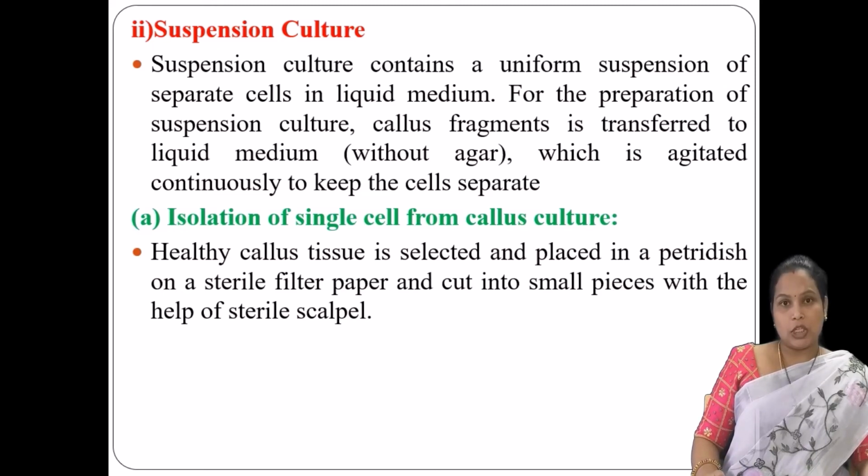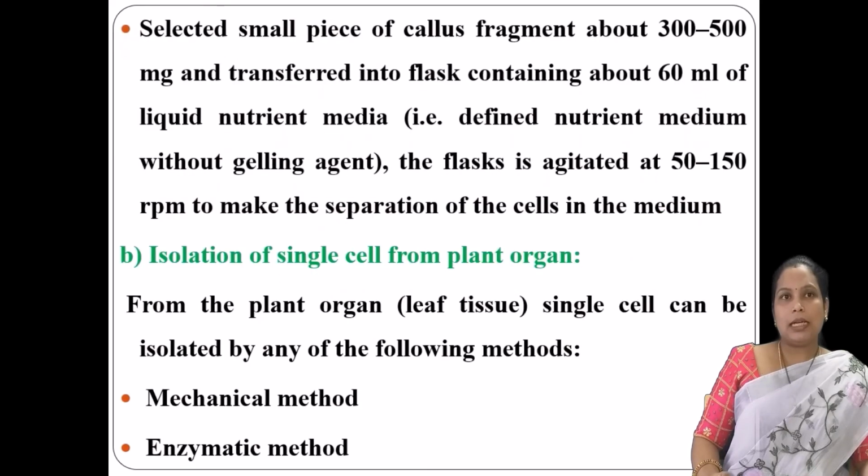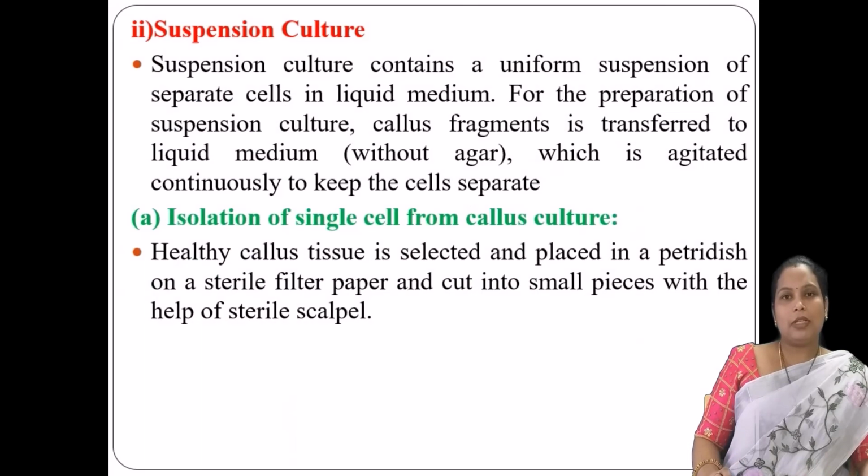With the help of agitation, the cells are separated. So this suspension culture, you can isolate a single cell from the callus culture, or you can use the plant organs also. If you use the callus culture for the suspension culture, you need to isolate the cells from the callus culture. So here is the procedure for how to isolate the single cells from the callus culture.